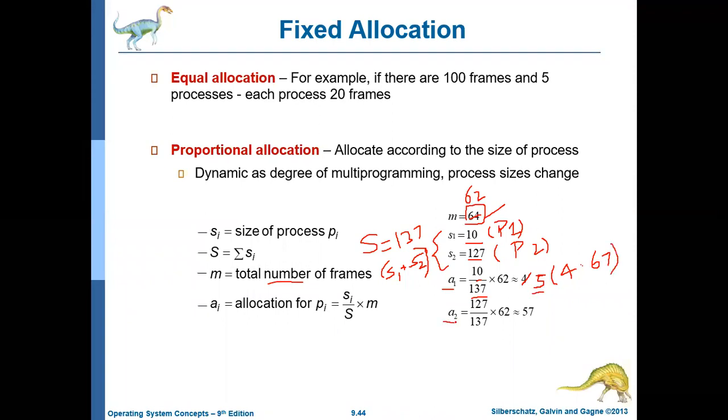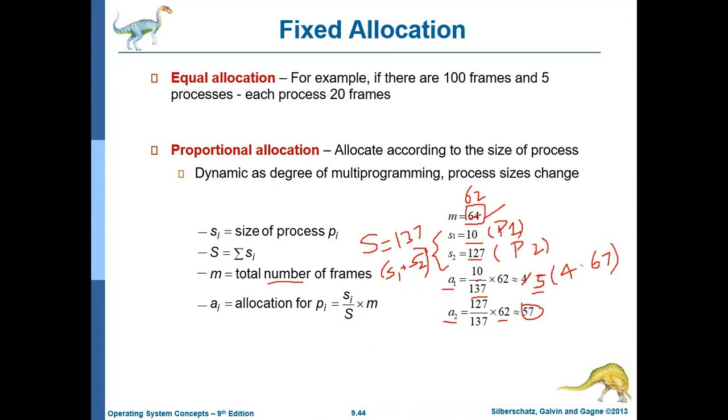Similarly for A2 it will be S2 by S into 62. So S2 is 127 by capital S, 137, into 62. That is 56.4. If it is 0.5 or more, let us go to the upper value; otherwise, you go to the lower value.